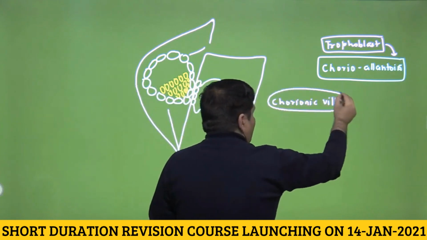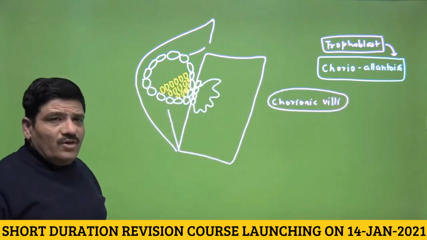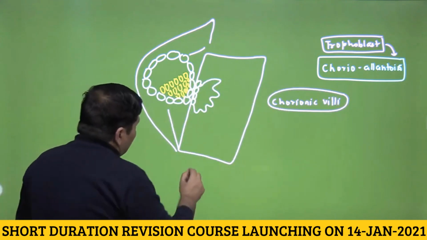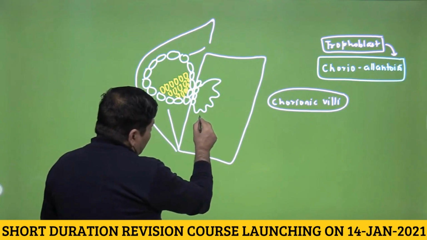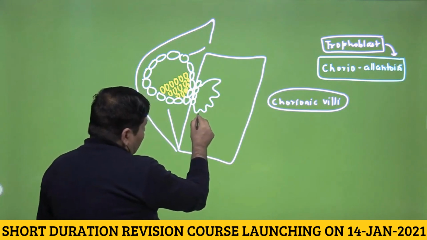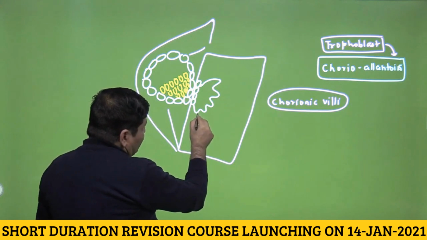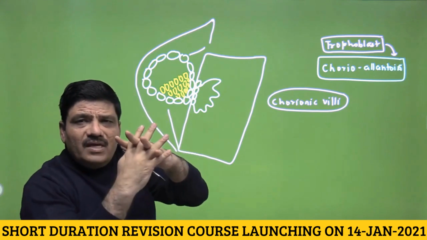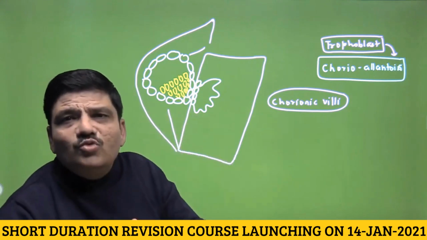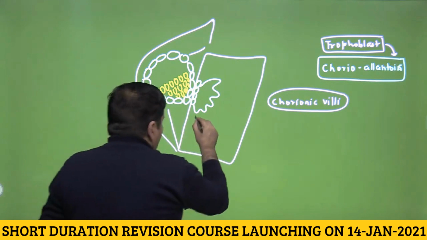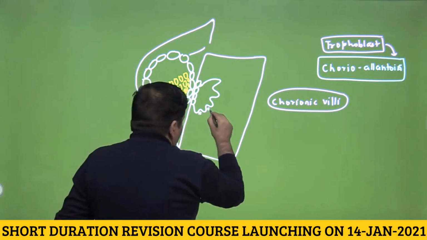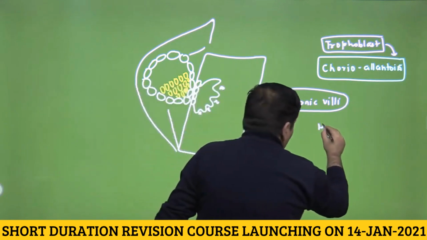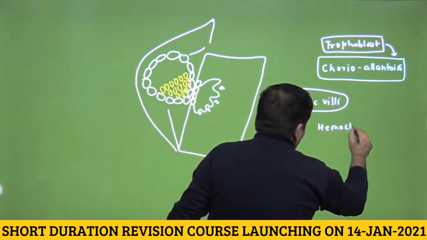There should be no problem in understanding the word chorionic villi, because we are talking about finger-like projections. And what happens is that the decidua, the tissue on the maternal side, will first interact with it and get interdigitated. So this is what is called interdigitation. And then in human beings, the maternal side tissues are lost, which means that these chorionic villi are actually bathing directly in the maternal blood, and therefore the human placenta may also be called hemochorial.